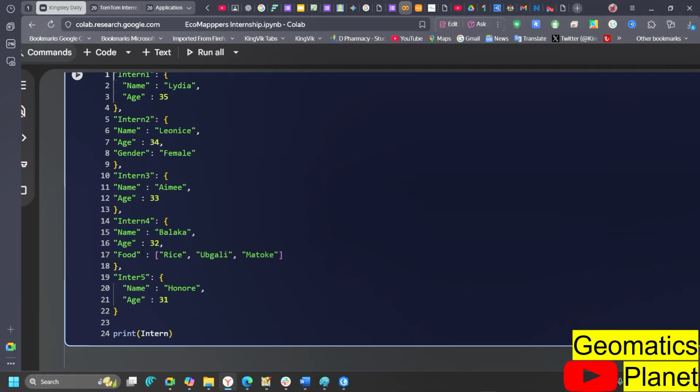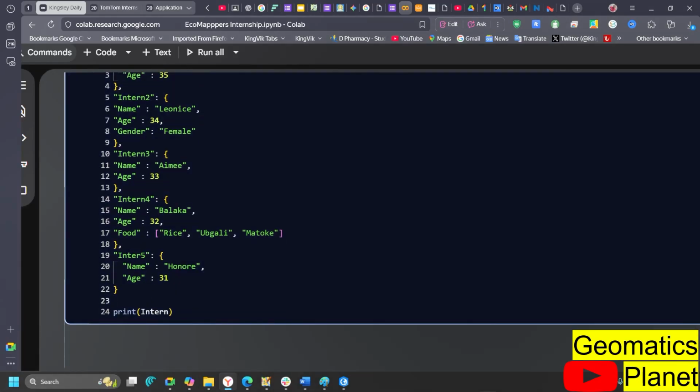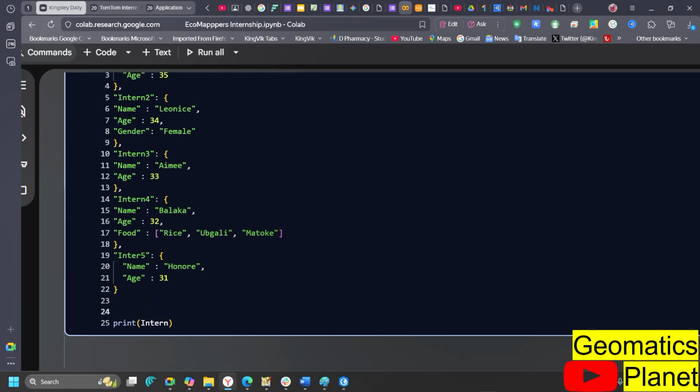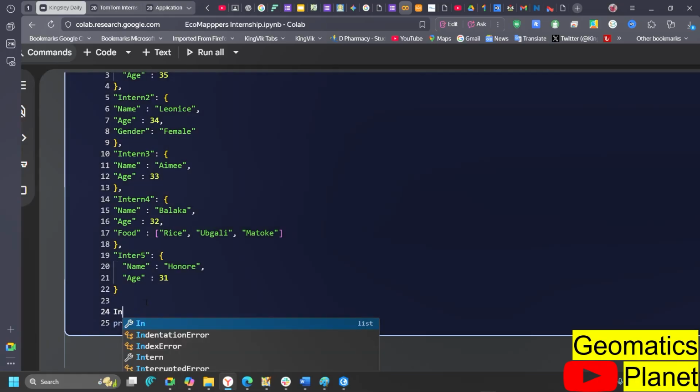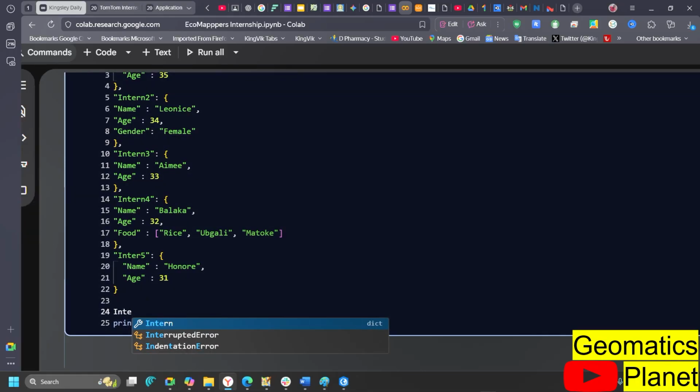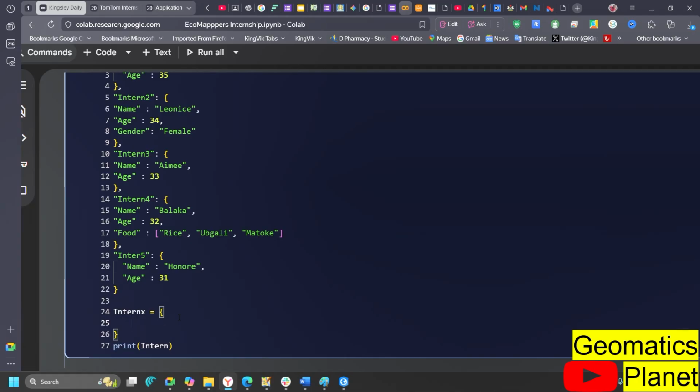Now when I put this in this particular pattern, I can come and create the dictionary, and in the dictionary here I'm going to say intern modified. Let me put X here. Then I'll open a curly bracket for them, and in that curly bracket I am going to list all of them. Now you see what I did here? I listed all of them into it.